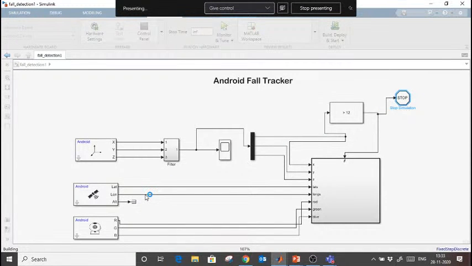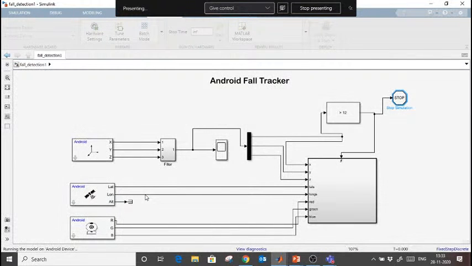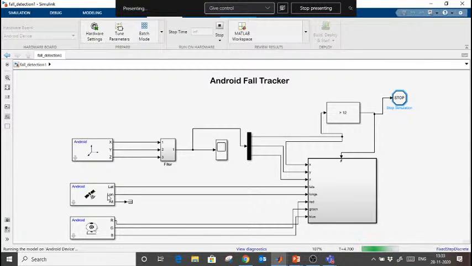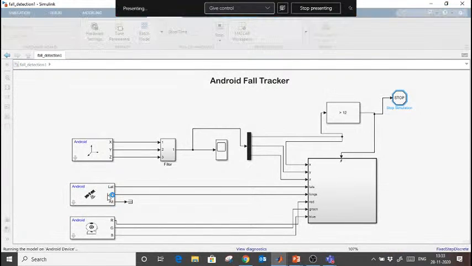So once you deploy, you will get an app on your Android mobile as well. In the same way you can interface any kind of hardware. Now it is running. You see that it is running on the Android device, right? So I am going to disconnect this USB connection. It is communicating through Wi-Fi, and I am going to shake this mobile, and within a minute it will give you a location, an image, and the speed when your mobile was falling. That is the acceleration. With latitude and longitude values you can also visualize where it has fallen.